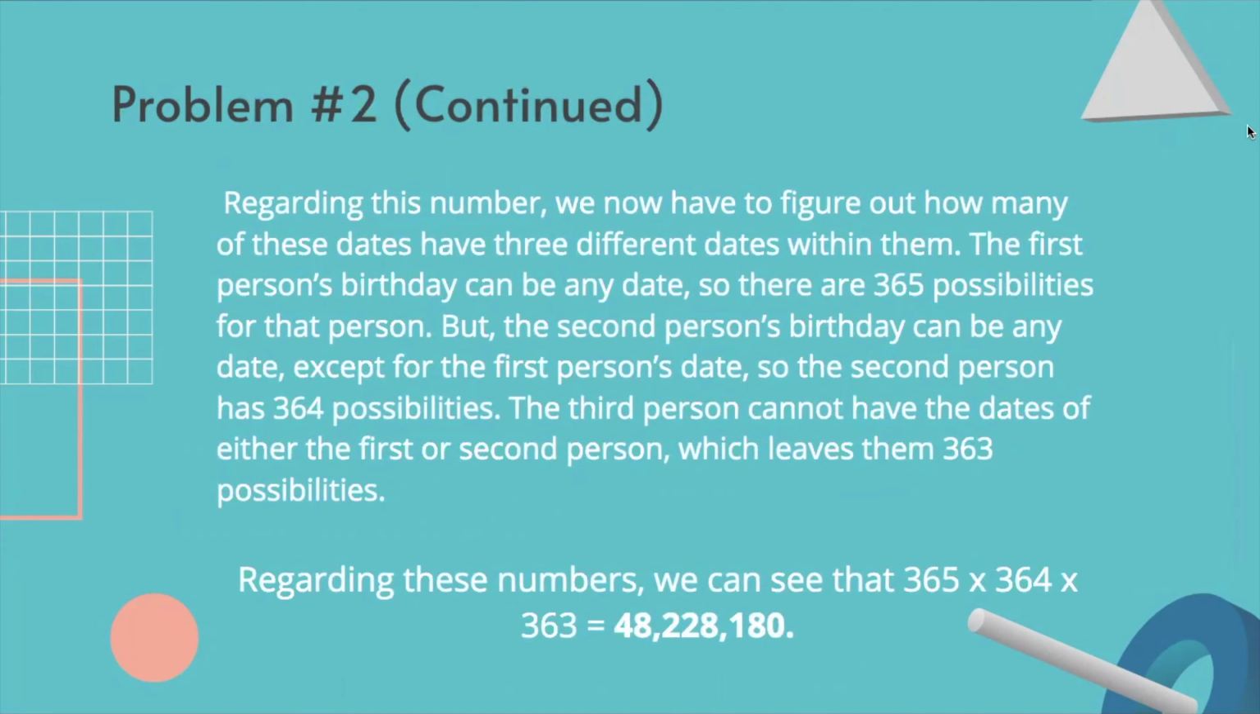Regarding this number, we now have to figure out how many of these triples have 3 different dates within them. The first person's birthday can be any date, so there are 365 possibilities for that person. But the second person's birthday can be any date except for the first person's date, so the second person has 364 possibilities. The third person cannot have the dates of either the first or second person, which leaves them 363 possibilities. So we can see that 365 times 364 times 363 equals 48,228,180.